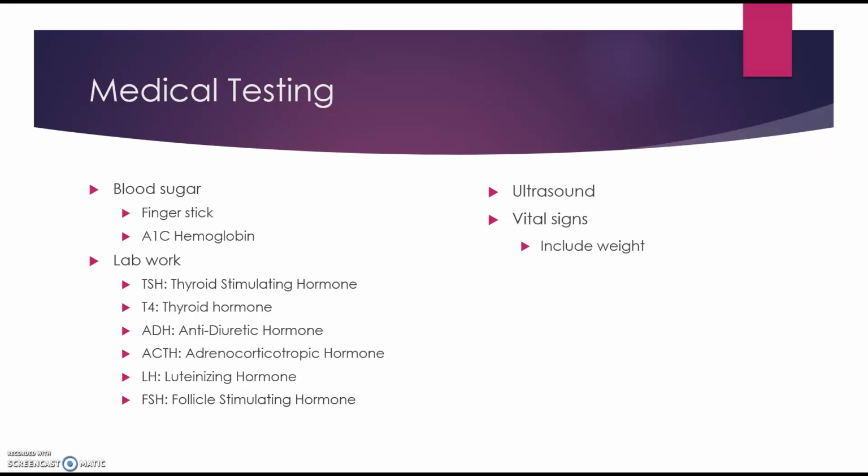Also, ultrasound is used often to identify tumors on some of the glands, such as the adrenal or the pituitary glands. And then there's a variety of lab work that might be done to be able to identify specifically where some of the issues might be.